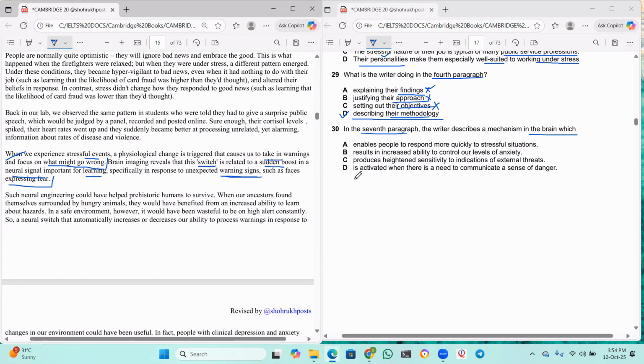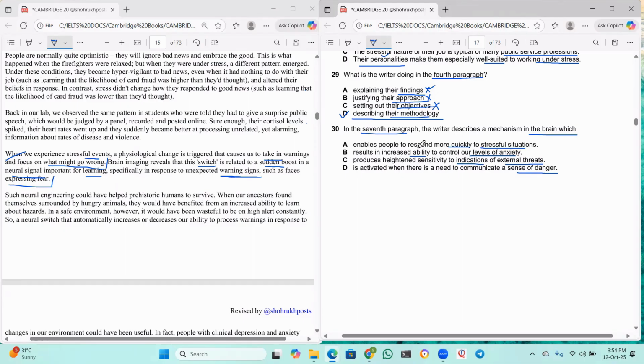Now let us read the options again. A, enables people to respond more quickly to stressful situations. B, results in increased ability to control our levels of anxiety. C, produces heightened sensitivity to indications of external threats. D, is activated when there is a need to communicate a sense of danger. Okay, right. So, we will crack them one by one.